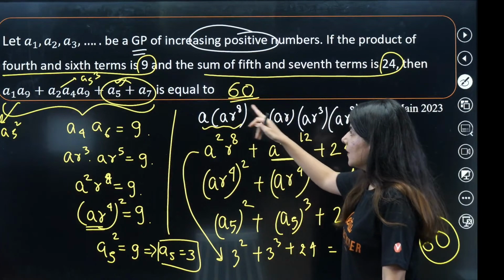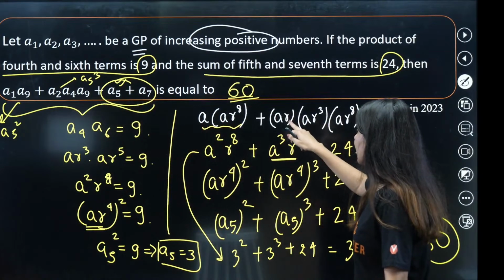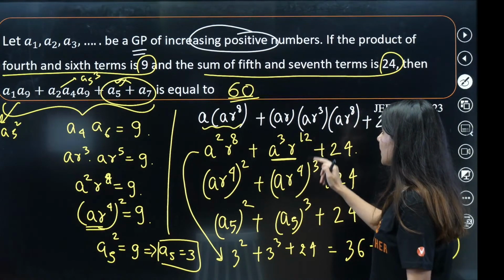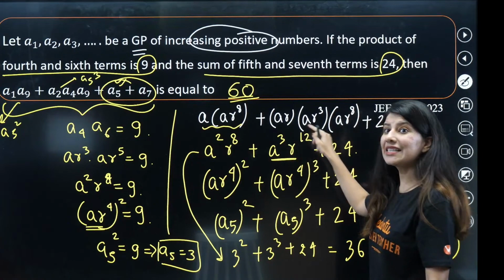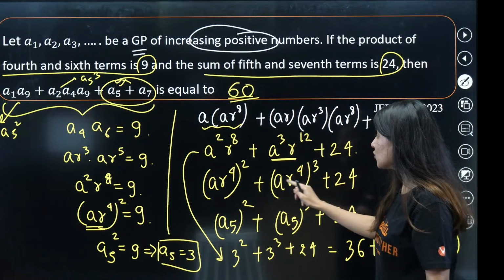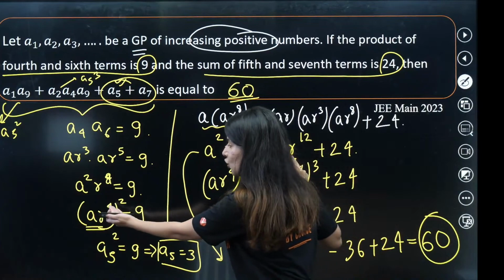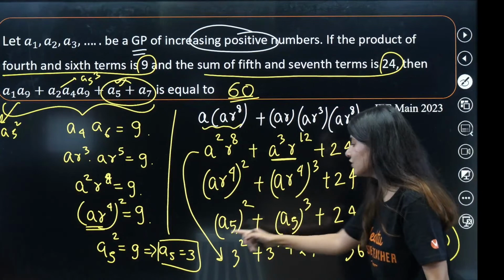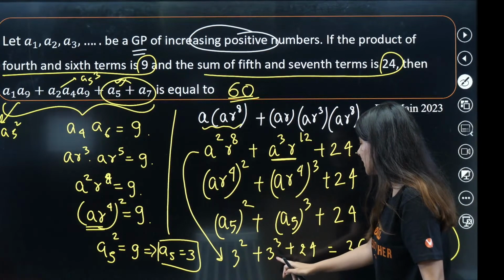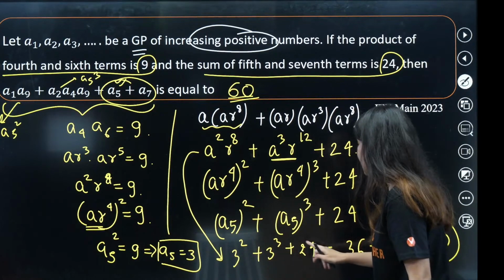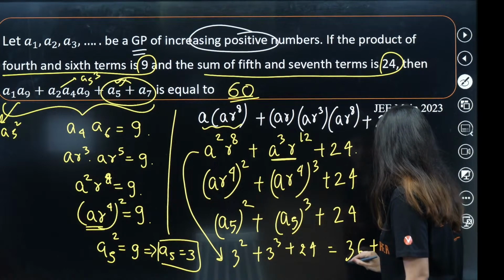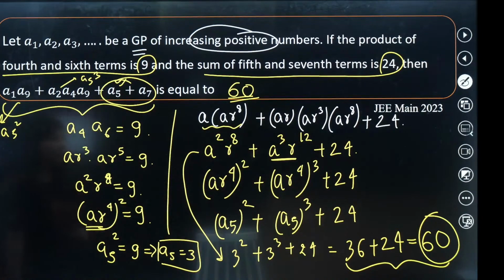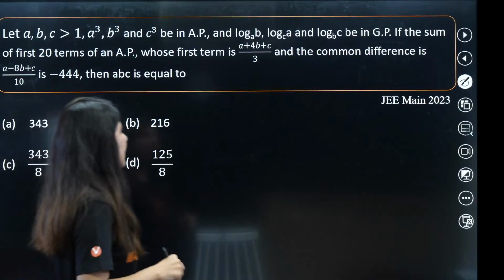What about this? A2, A4, A9. So A2, A4, A9, club them together. A cube, R raised to power 12. The moment you realize this is the cube of something, cube of actually AR raised to power 4. So cube of AR raised to power 4 is nothing but cube of the 5th term, which you have already calculated. So A5 cube is what? 3 cube. So 3 square, 3 cube, 24. If you add these 3 things, you will get what? 60. Okay. Alright. Next question.